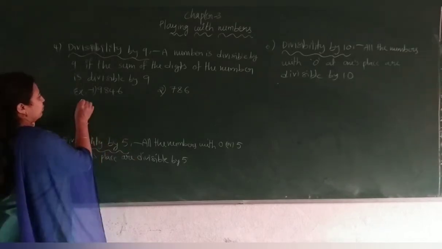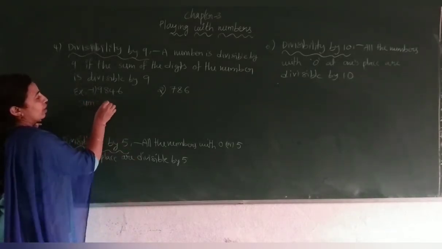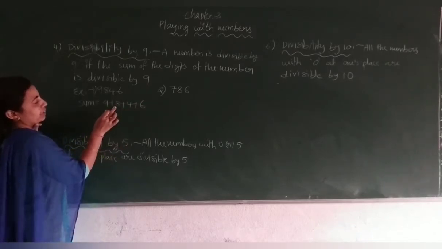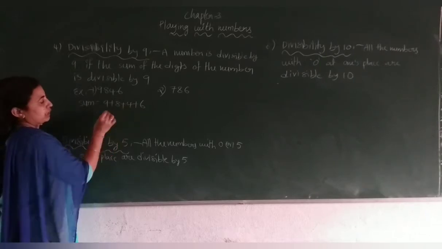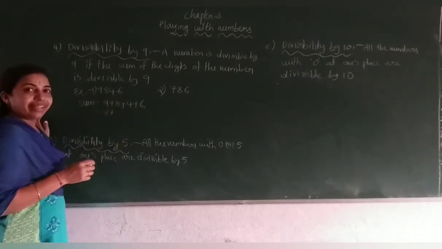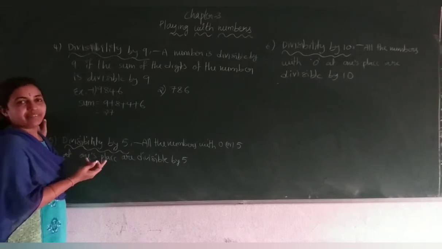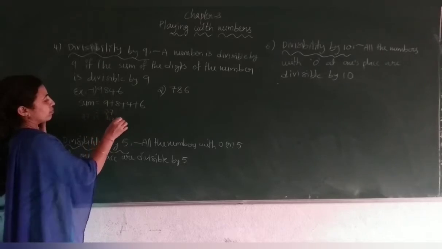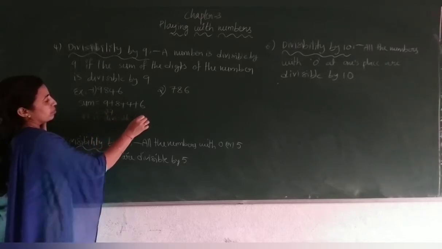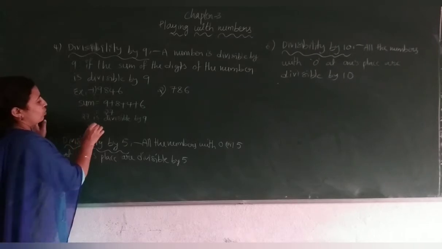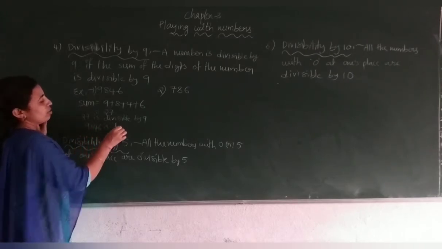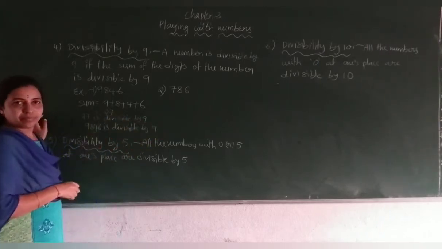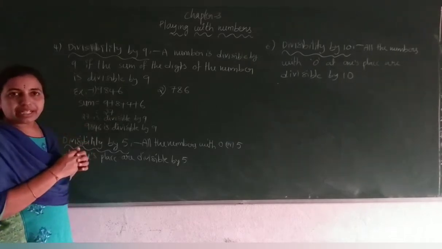That's it. Let's see, find the sum of digits. 9 plus 8 plus 4 plus 6. 9 plus 8, 17. 17 plus 4, 21. 21 plus 6, 27. 9 3s are 27. 27 is divisible by 9. Therefore, 9846 is also divisible by 9.